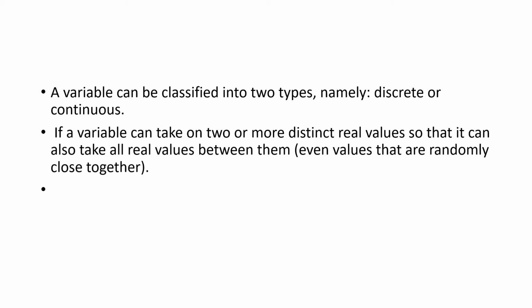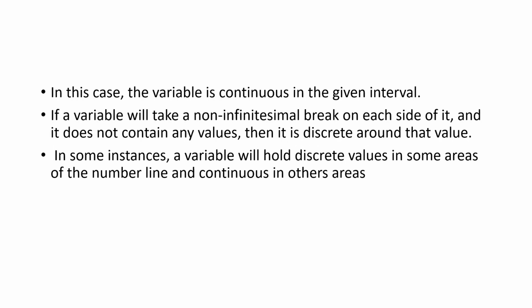Then only will we be able to say whether the given variable is a discrete variable or a continuous variable. If a variable takes two or more distinct real values, we will make it fall in one classification, or if it is taking a range of values, we will make it fall under another classification. That's it.